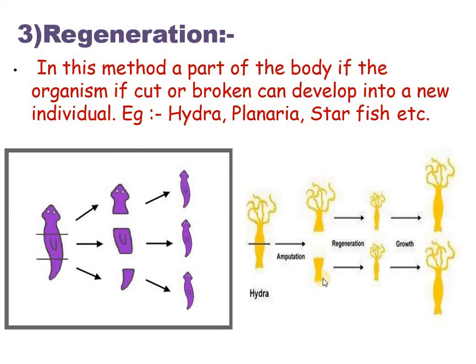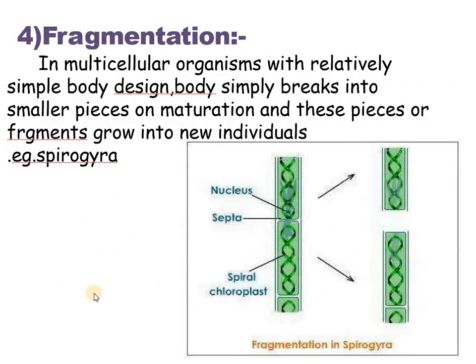Now let us talk about the next mode of asexual reproduction, that is fragmentation. In fragmentation, what happens? It is a process of breaking up of the body of an organism into two or more parts called fragments. Each fragment grows into a new individual.